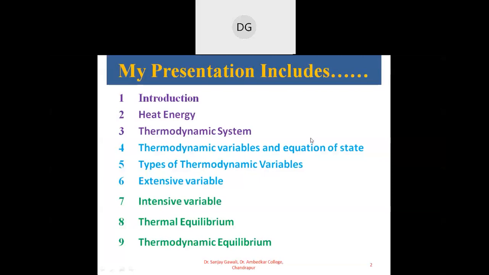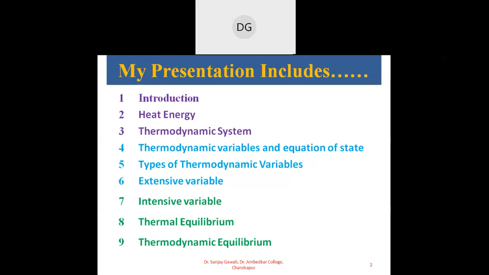So my presentation includes an introduction of this concept of thermodynamics, heat energy. After that we will study what is meant by the thermodynamic system. Then we have to see what the different thermodynamic variables and the equation of state are. After that we will study the types of thermodynamic variables.